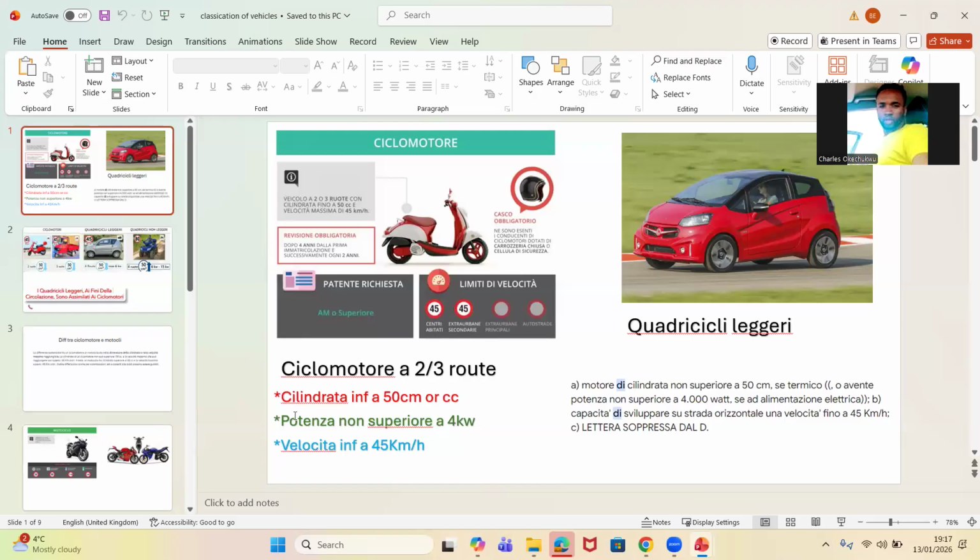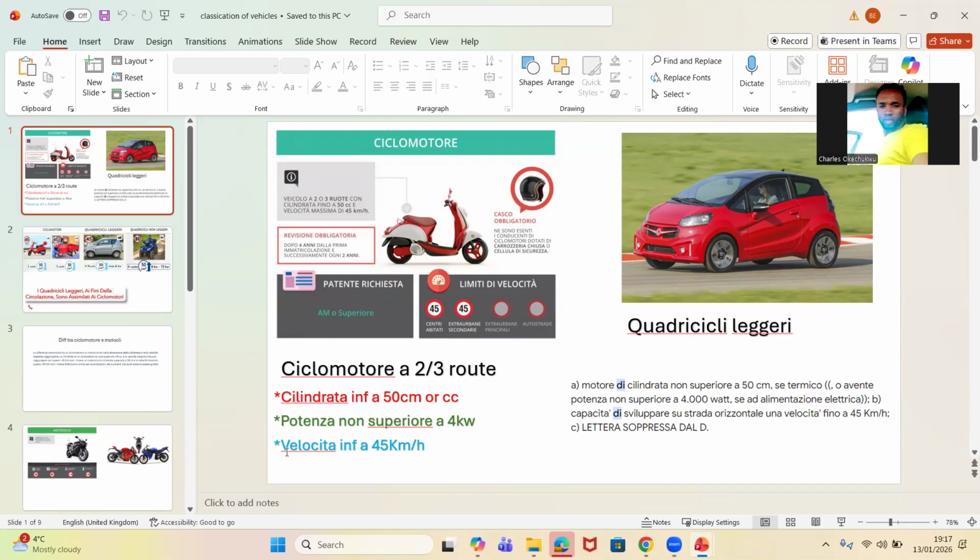Are you writing it down? Number 3, characteristics: their velocità. What is velocità for patente? Velocità means speed. Their speed è inferiore a, or you can say non superiore a 45 km orario. That is km/h, kilometre orario, kilometers per hour. Is it clear? Their speed can never be more than 45 kilometers per hour.